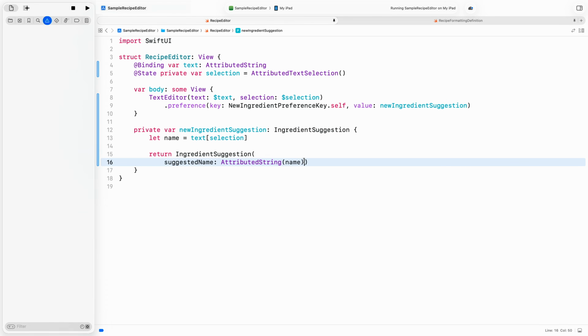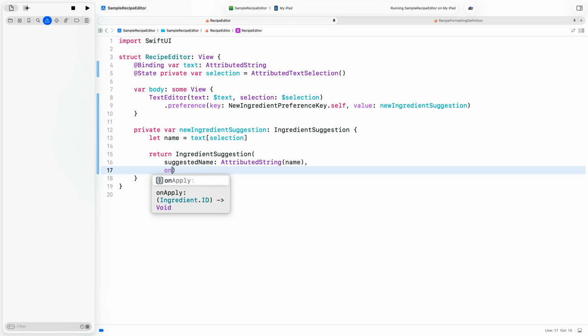Ingredient suggestion allows me to provide a closure as a second argument. This closure gets called when I press the plus button and the ingredient is added to the list. I will use that closure to mutate the editor text, marking up occurrences of the name with my ingredient attribute. I get the ID of the newly created ingredient passed into the closure.